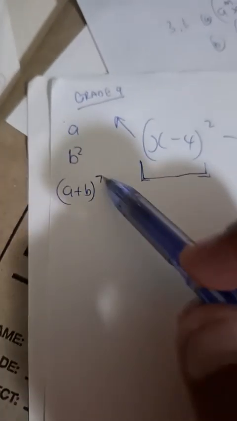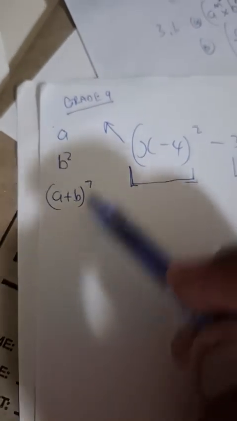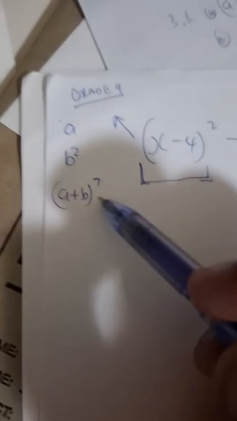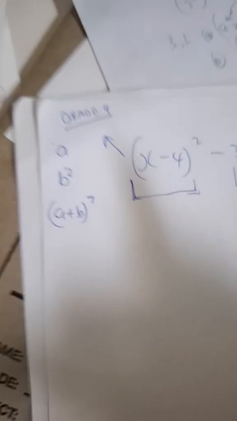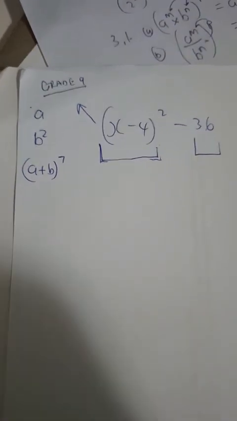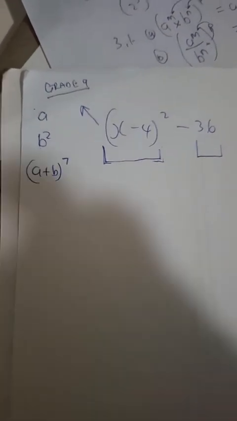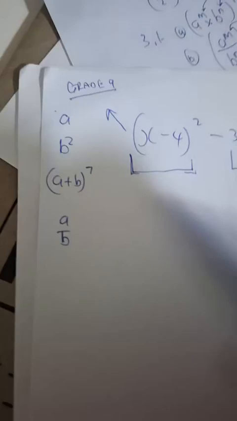Once you put brackets around, it doesn't matter that inside you have 1, 2. The minute you put brackets around, that becomes one term. This is very important. And then A over B: a fraction as well is one term.